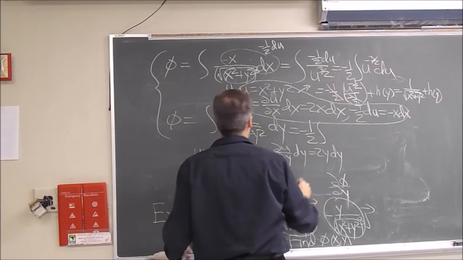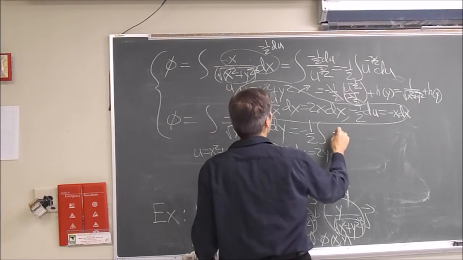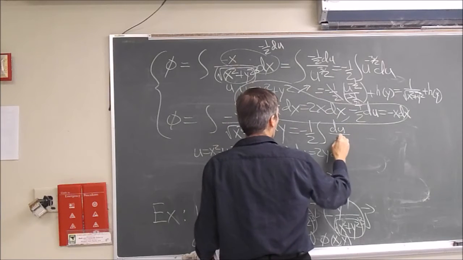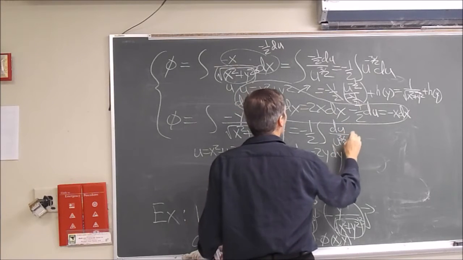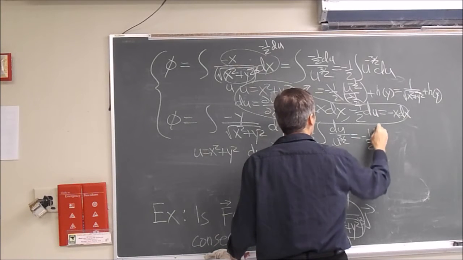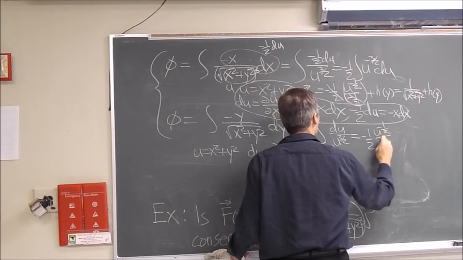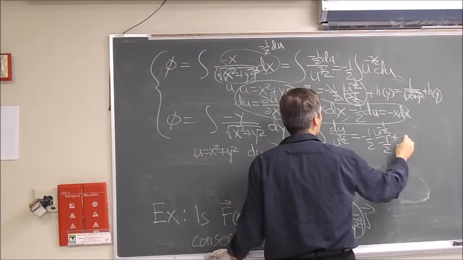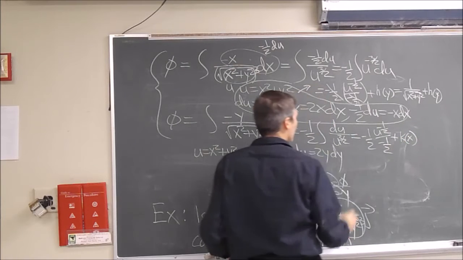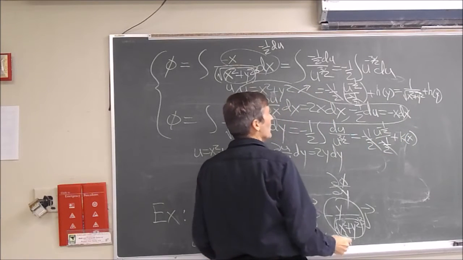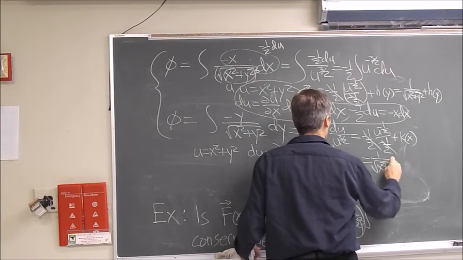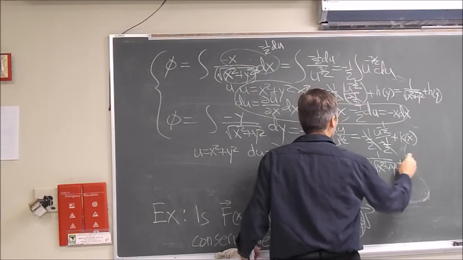It's minus 1/2 du over u to the 3/2, which comes out to be minus a half u to the minus a half over minus a half, plus an arbitrary function of x. We could call that k of x. Then the halves cancel. We say, oh look, we get the same thing. This is once again 1 over the square root of x squared plus y squared plus some function of x.